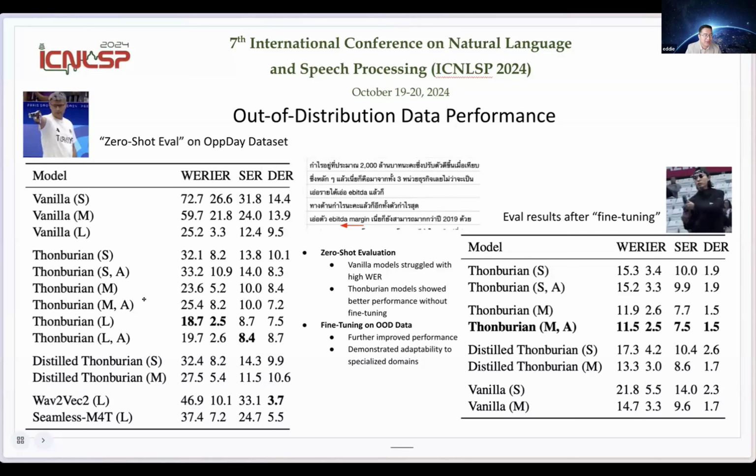And we see that our pre-trained model, for zero-shot evaluation, is better than the vanilla Whisper models, which is quite high in the WER. And then if we do the fine tuning on our distribution data set, we see that we can get the WER to drop pretty significantly.